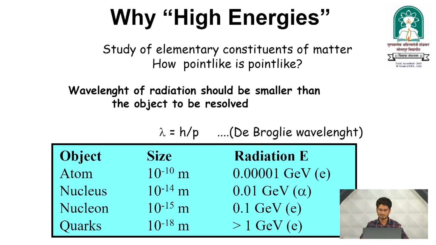It means these electrons we can accelerate in a particle accelerator, and we can give that much amount of energy to those particular electrons. And for a nucleus, for nuclear detection, we can use an alpha particle, and for a nucleon and a quark we can use an electron.